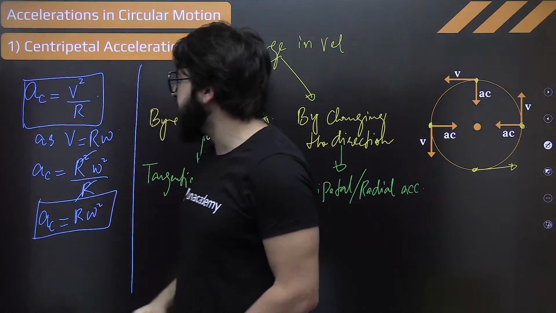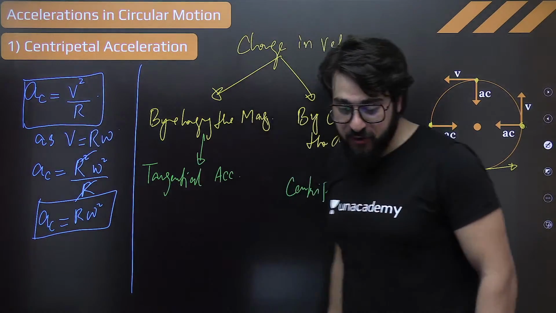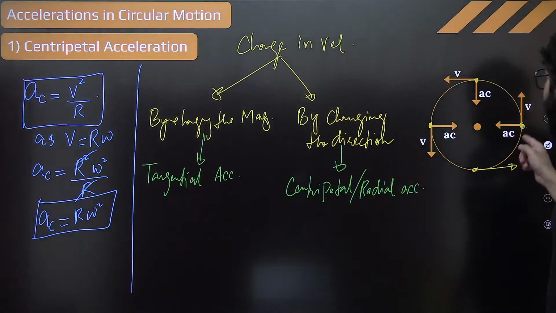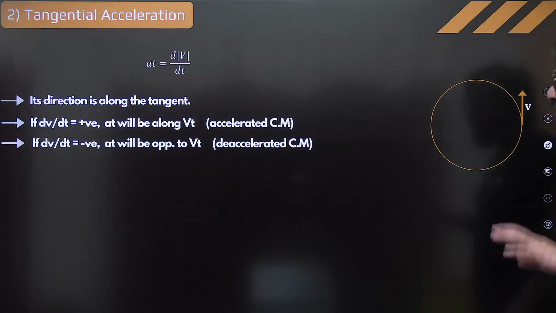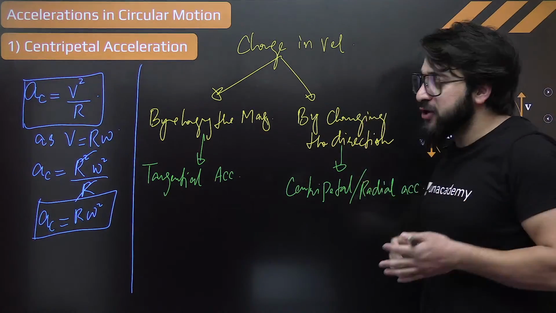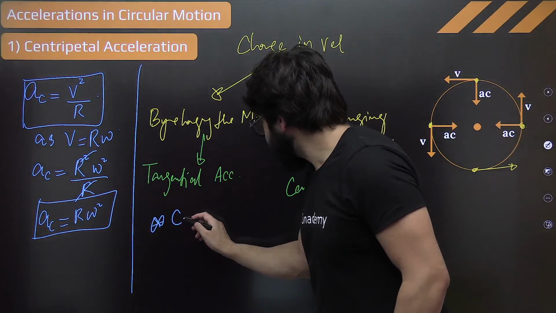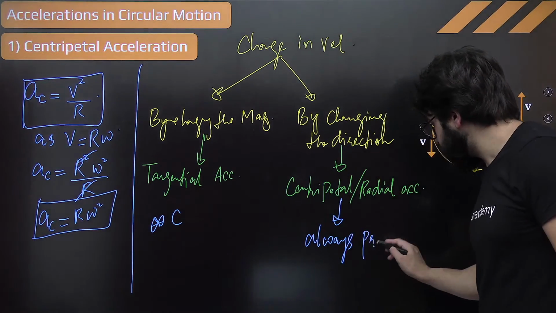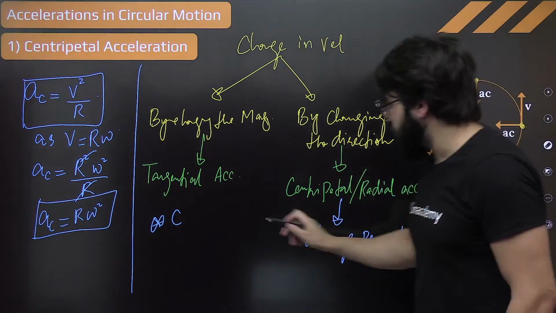Keep these things in your mind. It depends upon v square upon r. This is the formula for centripetal acceleration. What is centripetal acceleration? It comes when there is a change in the direction of the velocity. So this is what we call the centripetal acceleration. Now, is this centripetal acceleration always present in circular motion? Yes. I'll just write over here, always present in circular motion. Keep this thing in your mind.